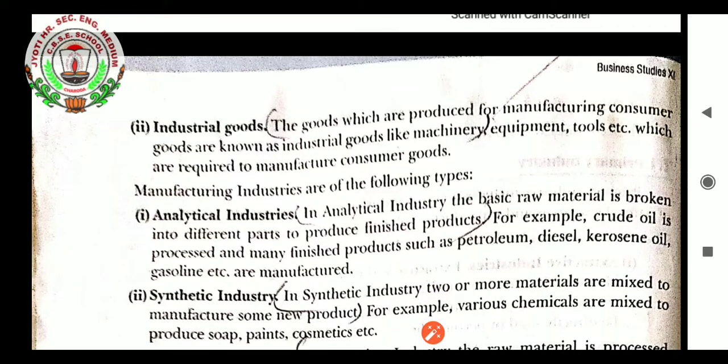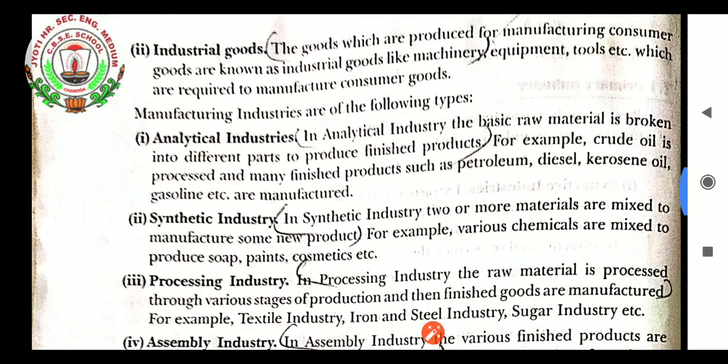Very first is analytical industry, second is synthetic industry. In analytical industry, the basic raw material is broken into different parts to produce finished products. For example, crude oil is processed and many finished products such as petroleum, diesel, kerosene oil, gasoline oil, etc. are manufactured. So this industry is considered as analytical industry, in which the basic raw material is broken into many products. In the processing of crude oil, various types of products are taken out, and those products are again used as finished products for the production of many other things.